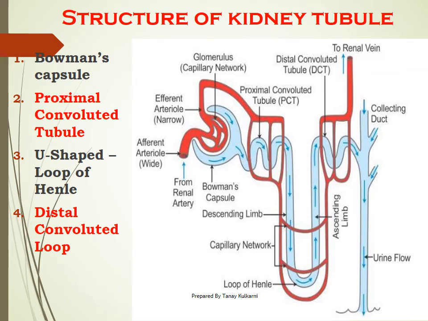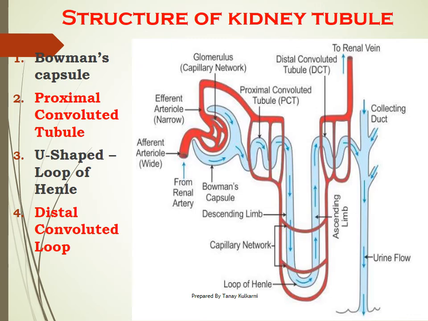Number 1, afferent arteriole, which has a wider lumen or wider diameter. Second is efferent arteriole, which has a narrower lumen. So when you draw this diagram, be very careful that the diameter of the afferent arteriole looks wider than the diameter of the efferent arteriole.